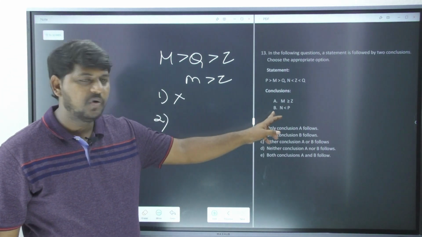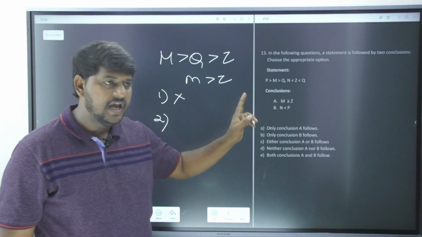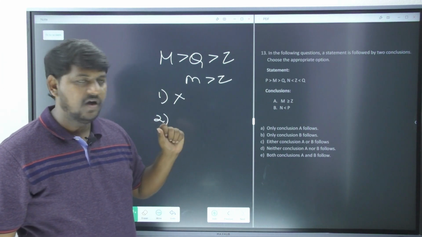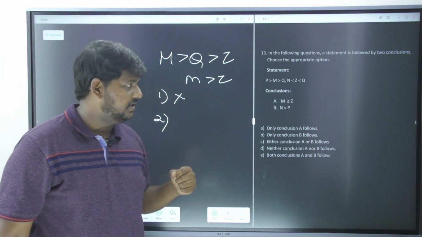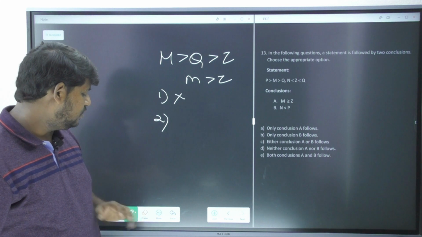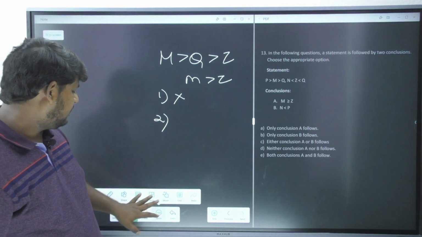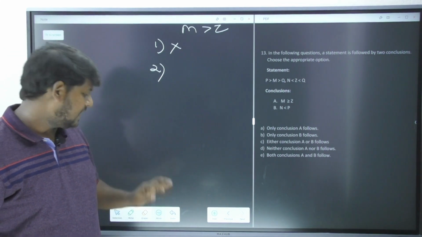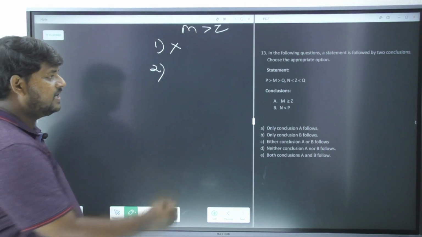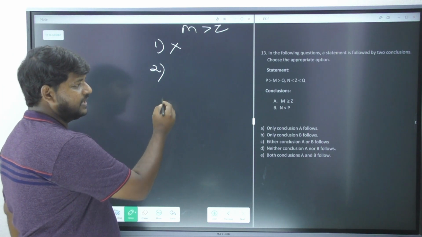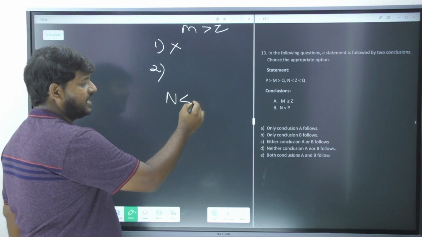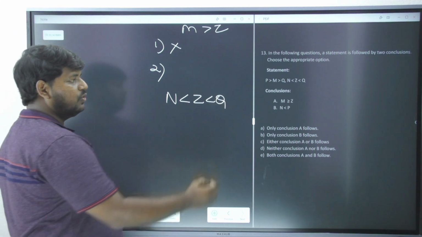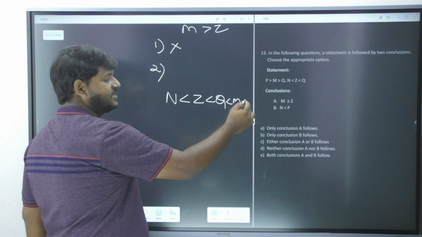The second one is talking about the relation between N and P. N is less than P. Now observe, N and P are not directly related with each other. So I have to find out their common friend. The common friend is very clear. It is again Q. So let's write it down. What I have to take here is N less than Z less than Q. Correct? Now Q less than M and less than P.